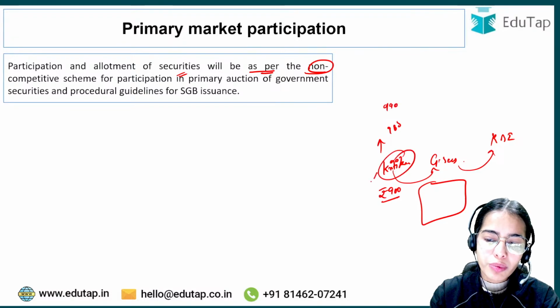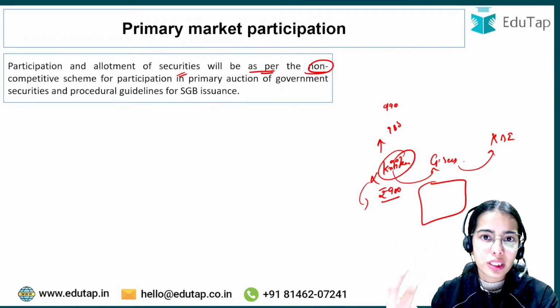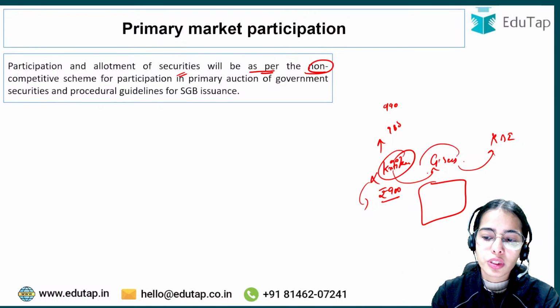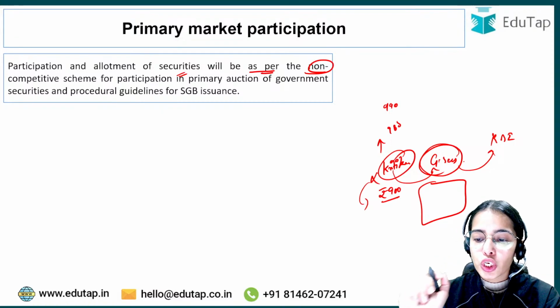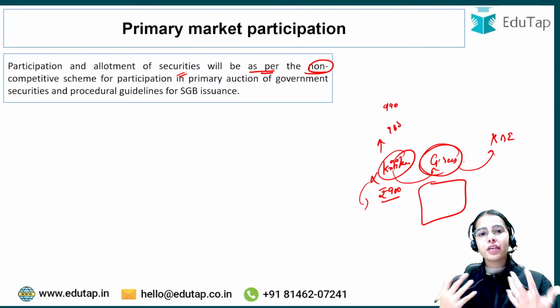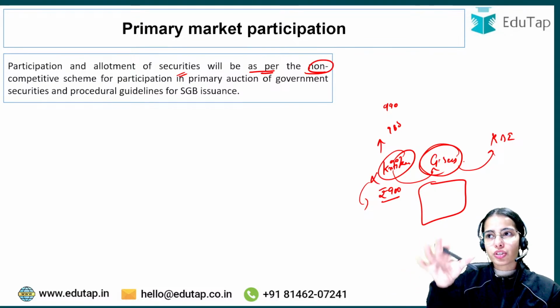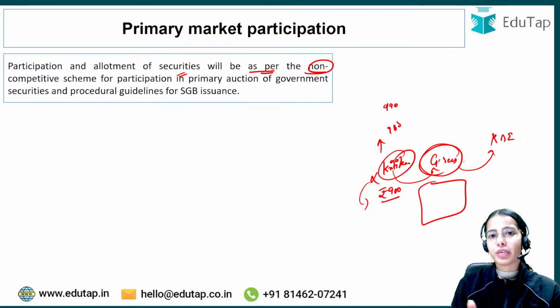So I will not be able to get the government securities because I am not aware of the actual bidding range that is there, or I am a retail investor that doesn't have much information about the range of bidding that is happening in government securities. So to provide a separate platform for retail investors, as they are individual investors that do not have much control over the market, or much knowledge about the market, for the retail investors there is a non-competitive bidding section.